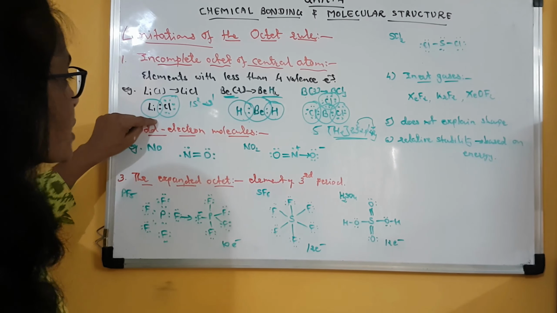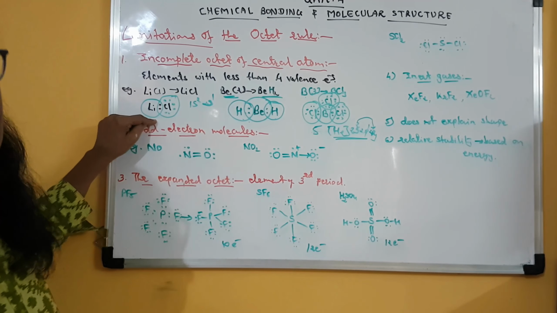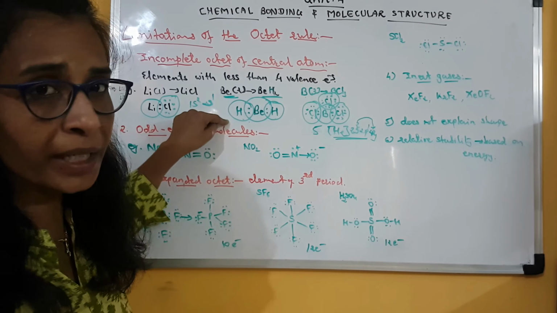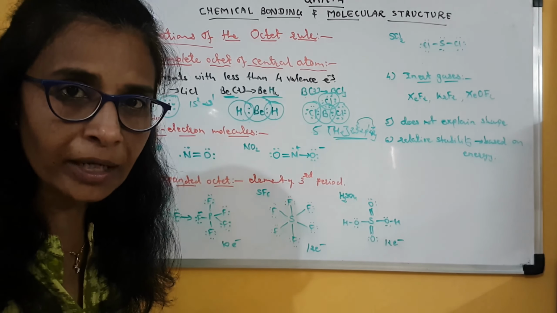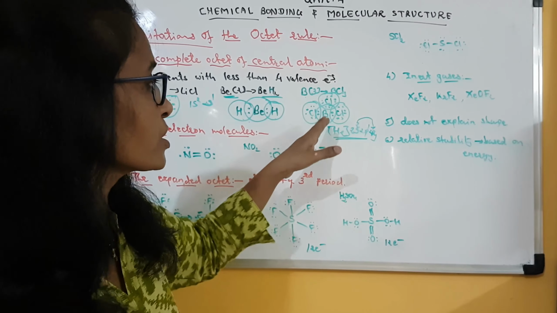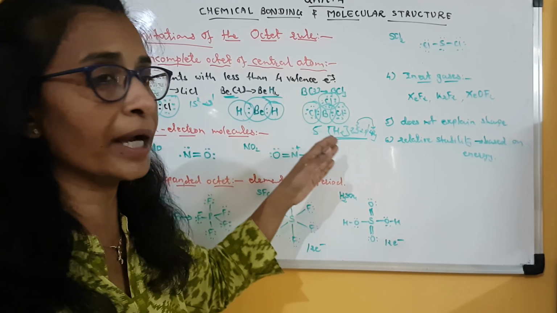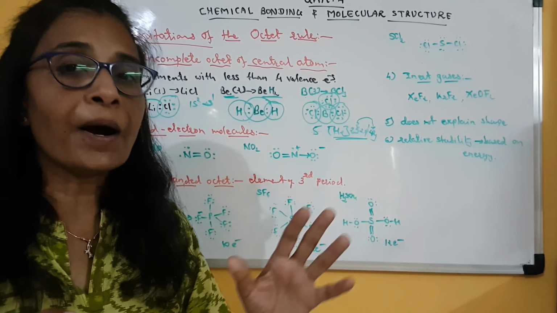Clear? In case of lithium chloride, lithium has an incomplete octet, chlorine has a complete one. So a stable molecule is formed. In case of BeH2, none of the atoms has a complete octet, even then a stable molecule is formed. Third is boron trichloride, in which the central atom is boron, it does not have a complete octet, but the 3 chlorine atoms have complete octets, and even then the compound is stable.